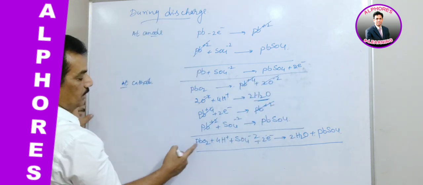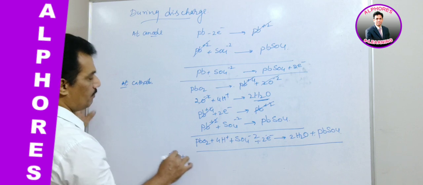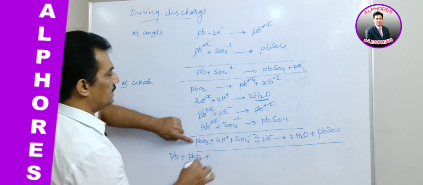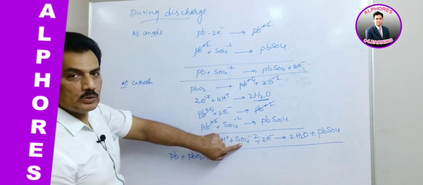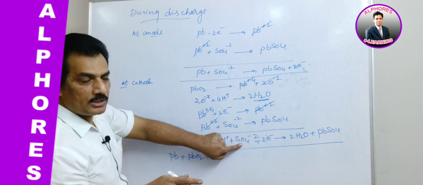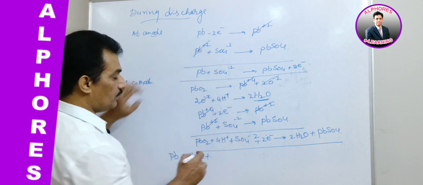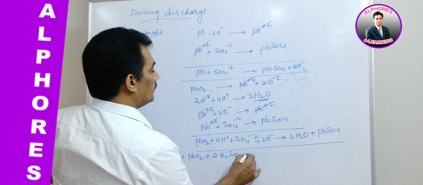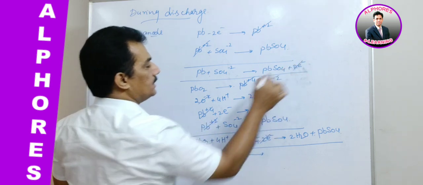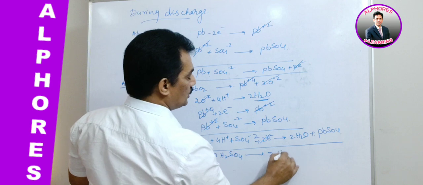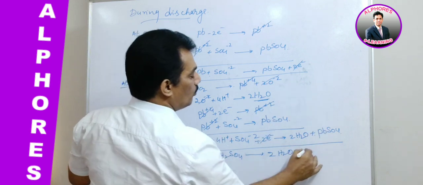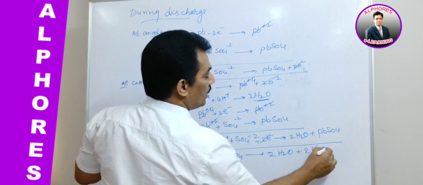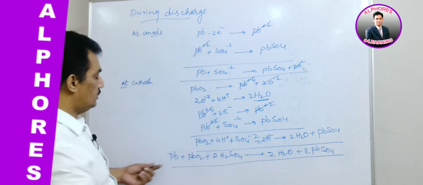Now let us write the total cell reaction. Pb plus PbO2 plus 2 SO4-2 ions and 4H+ present. Totally we can consider them as 2H2SO4, giving, after these electrons are cancelled, 2H2O plus 2 moles of PbSO4.